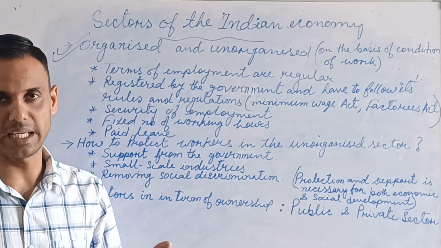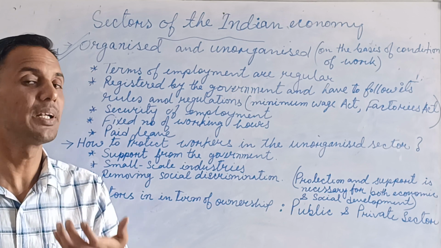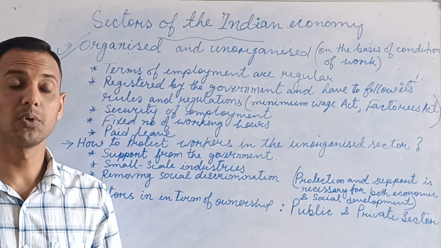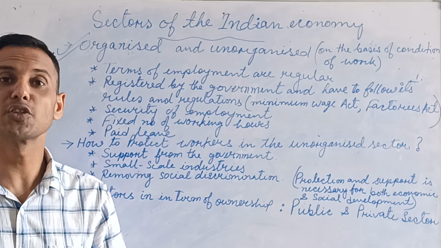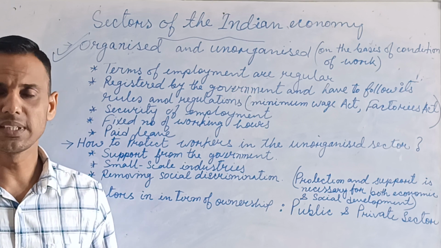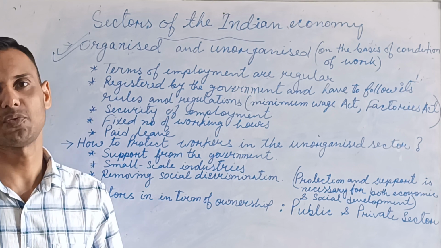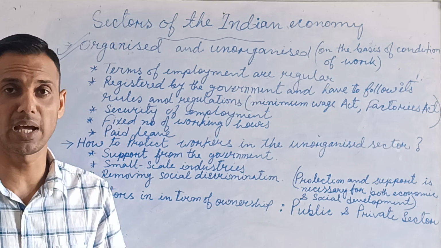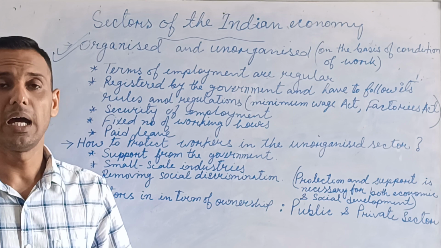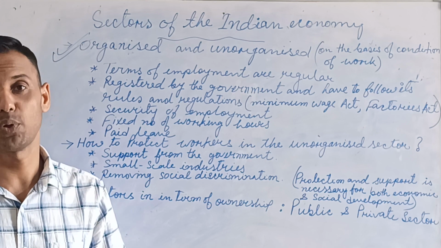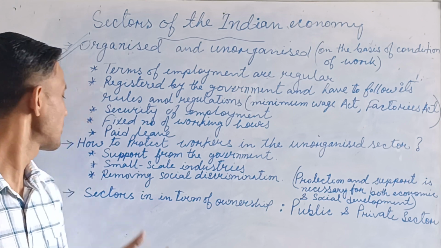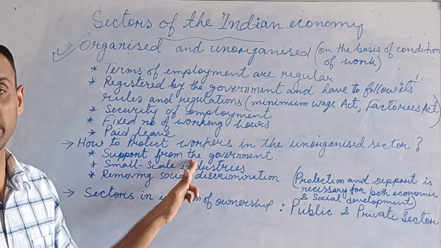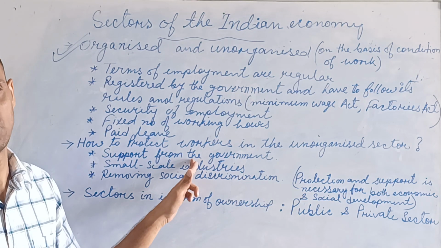In that case, the government has to take this responsibility. For example, marginal and small farmers are easily exploited by large farmers. If the government provides equipment like fertilizer, HYV seed, and tractor, then they can easily produce and it will solve the problem. That's why first I have written support from the government.